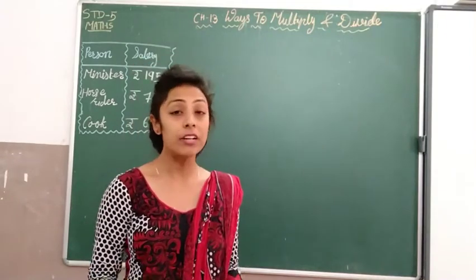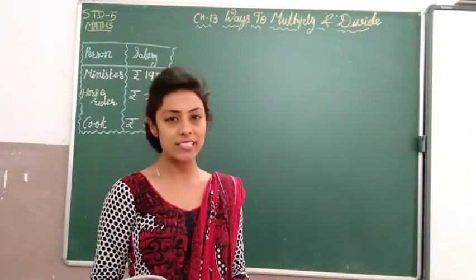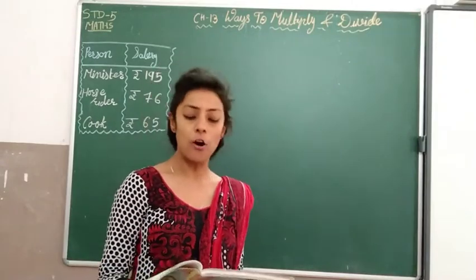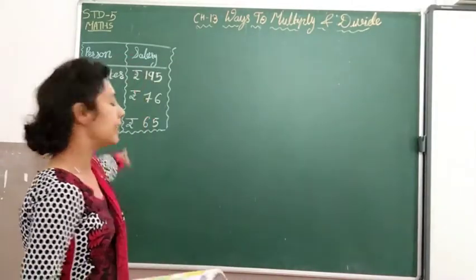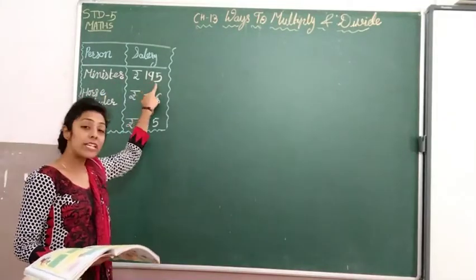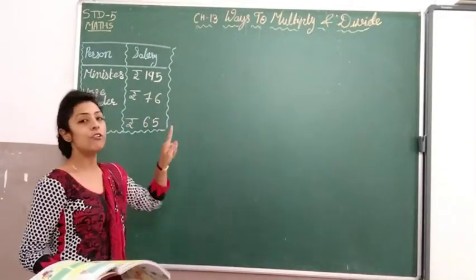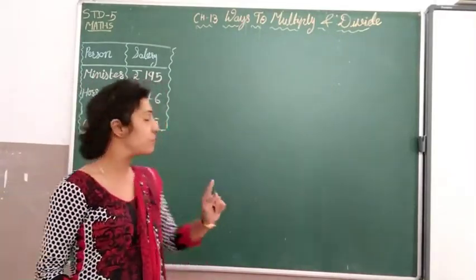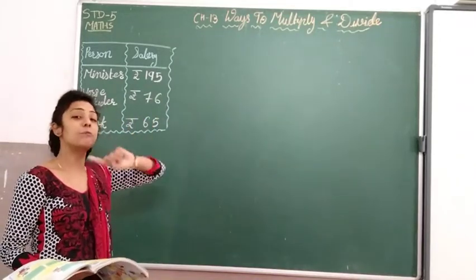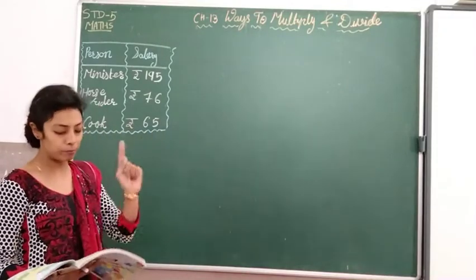King के लिए जो काम करता है उसकी सैलरी करने का काम मणिरत्नम का था. That is why they call him the cashier. This chart shows how much salary each person gets. I prepared it here. Minister gets rupees 195 per day. This amount is written per day. Horse rider will get 76 rupees per day, and cook will get 65 rupees per day.